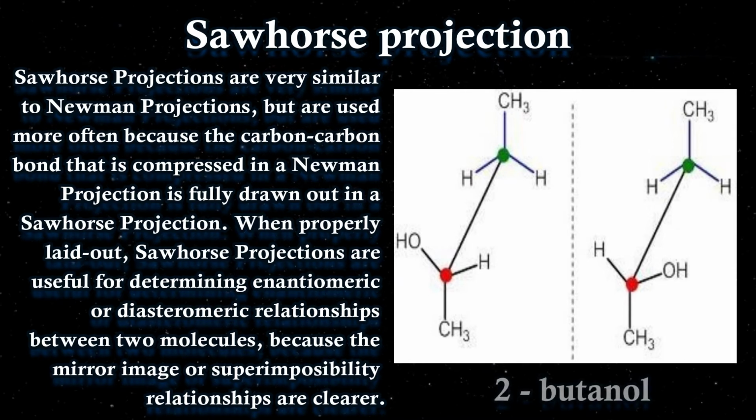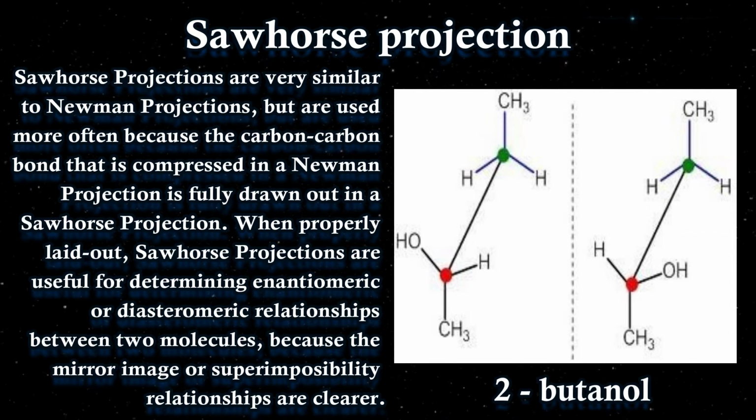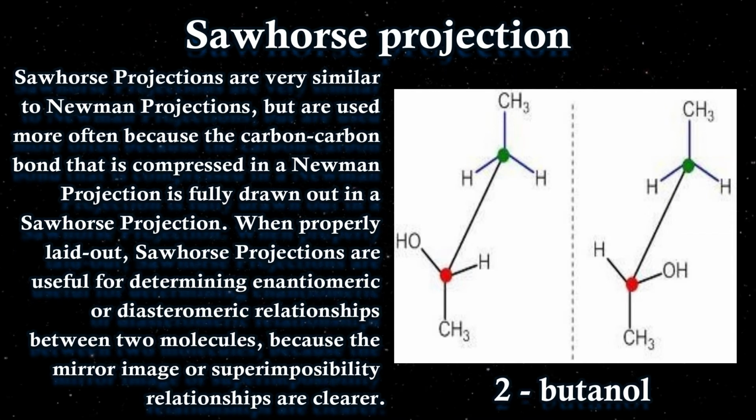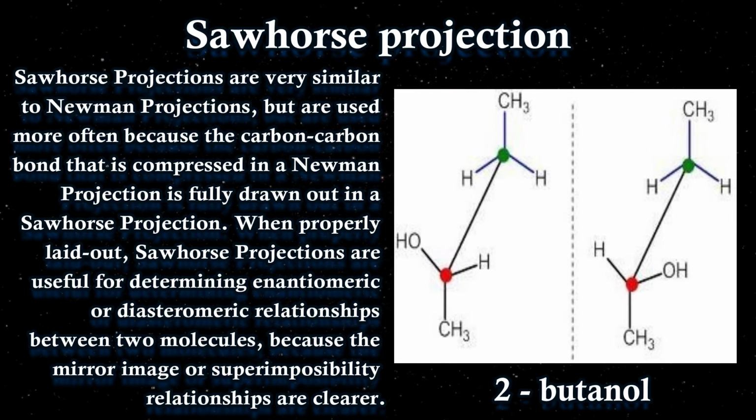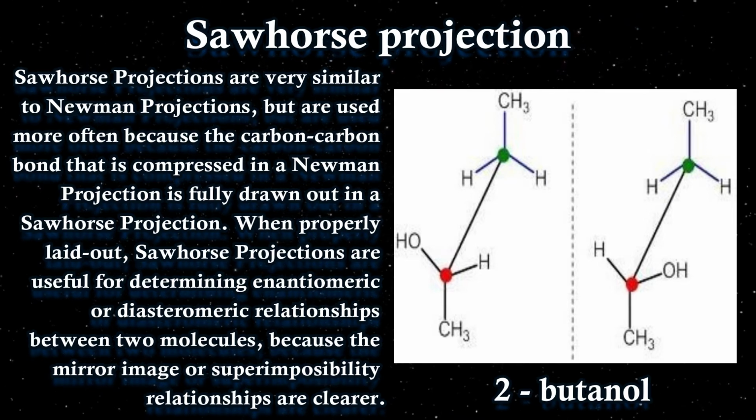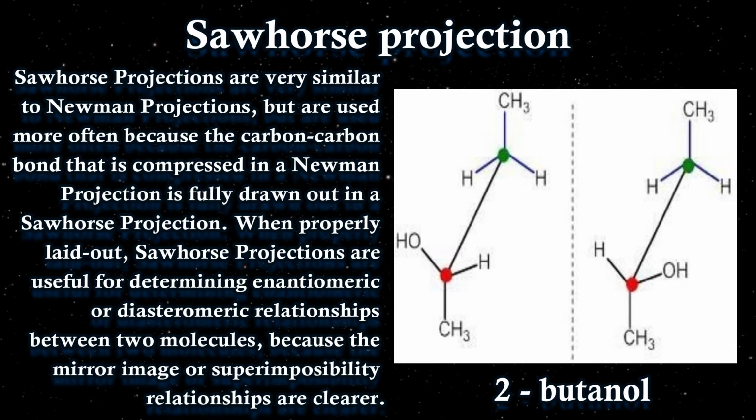When the property is laid out, Sawhorse projections are useful for determining enantiomeric and diastereomeric relationships. Now, the question arises, what is an enantiomer, what is a diastereomer? Again, we'll not explain it here. We'll explain it in the last lecture of stereochemistry, that is part 4 of the stereochemistry lecture. Okay, right. So this was all about the Sawhorse projection.